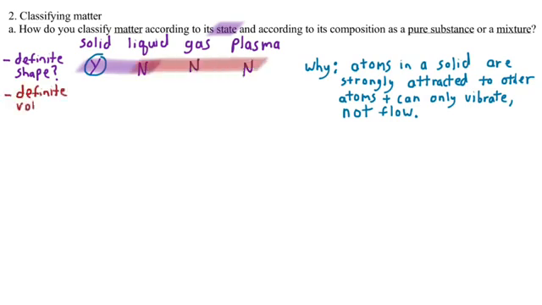Next, we can compare if they have definite volumes or not, or if they're compressible or expandable. So we'll say yes for solid and liquid, no for gas and plasma. Gases and plasmas are very compressible. Liquids are about 1% compressible. We're just going to say that's not very much. You don't notice that.